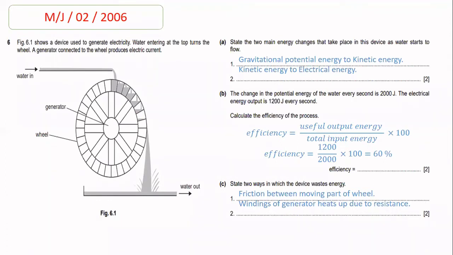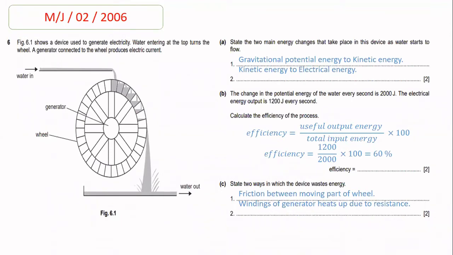So it means, beta, when the water is at the height, there is maximum gravitational potential energy in the water. And when the water falls on the wheel, the gravitational potential energy of the water is converted into kinetic energy because the wheel starts to rotate. And at the same time, the generator converts the rotation of the wheel into electrical energy. So this is how this whole hydroelectric system generates electricity.